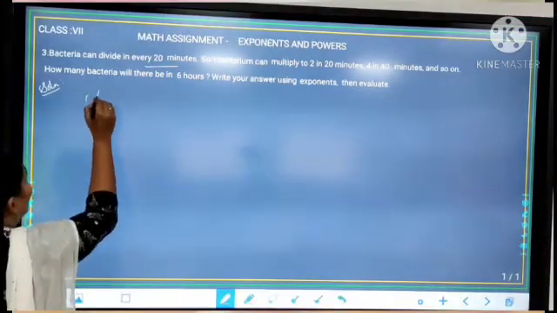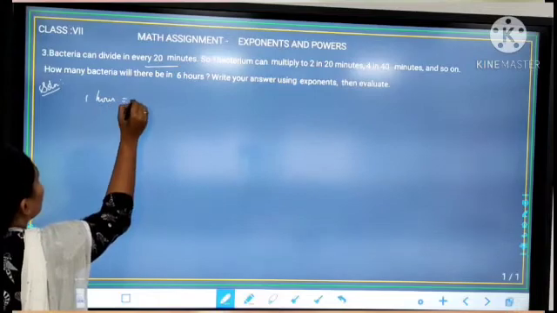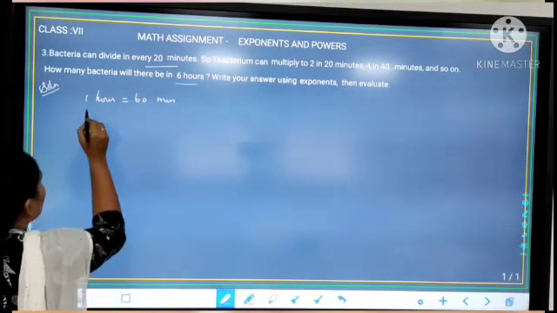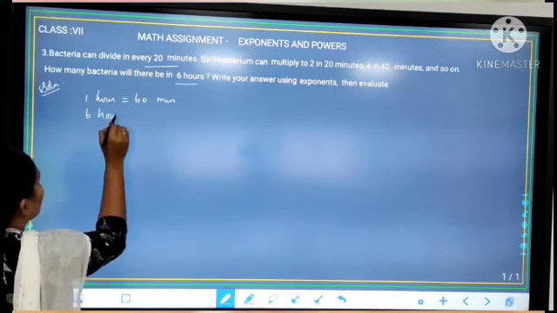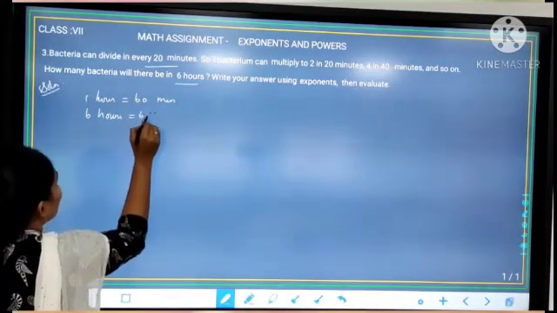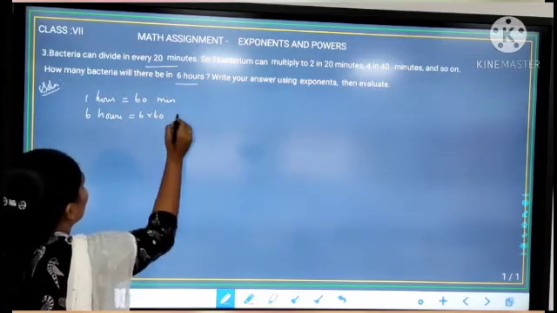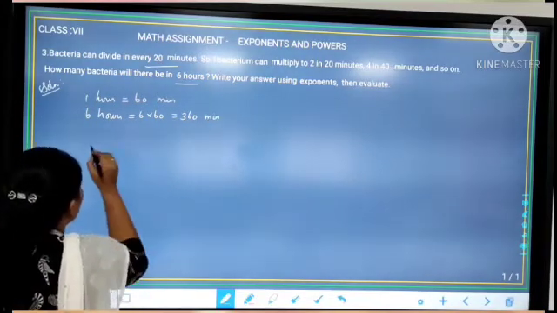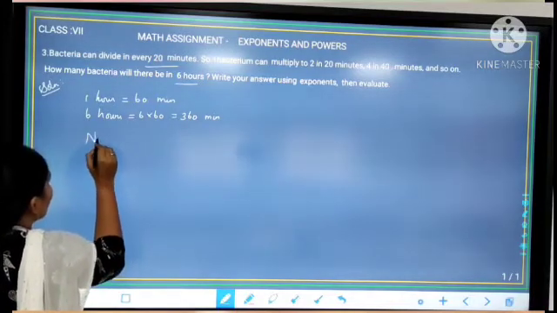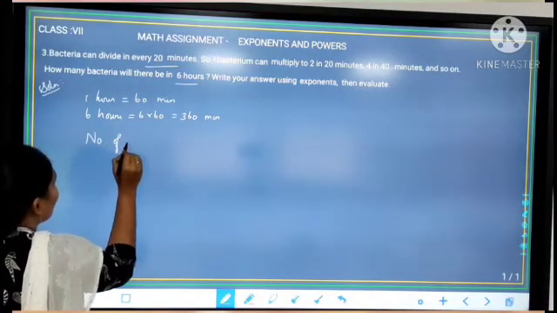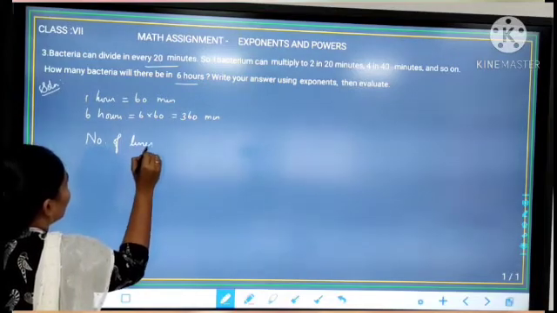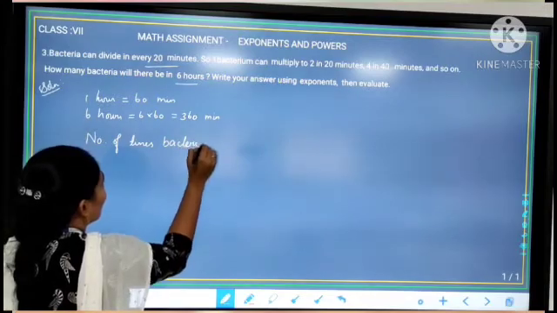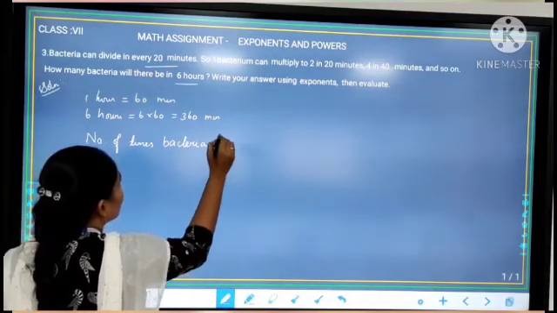We know that 1 hour is 60 minutes, and 6 hours is 6 into 60, 360 minutes. Now we are going to find the number of times the bacteria doubles itself.